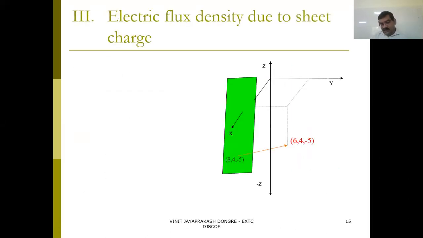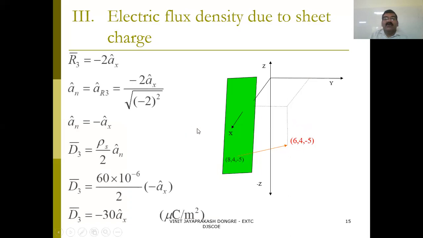Now what remains? The surface charge. This surface charge is given here, and how can it be calculated?